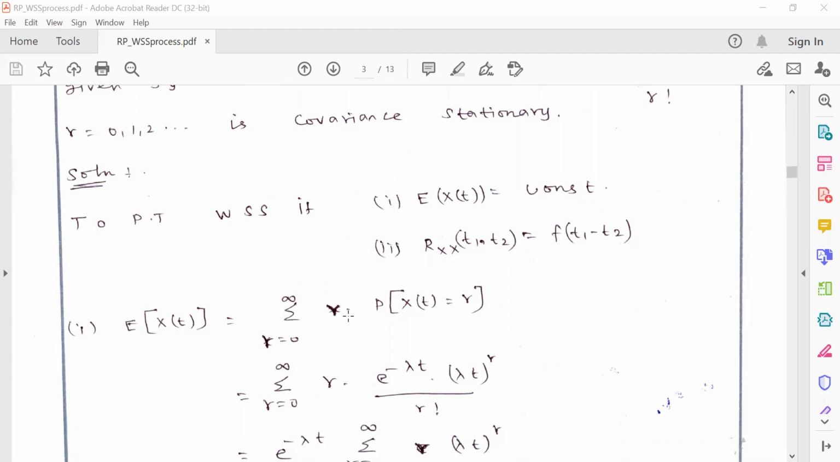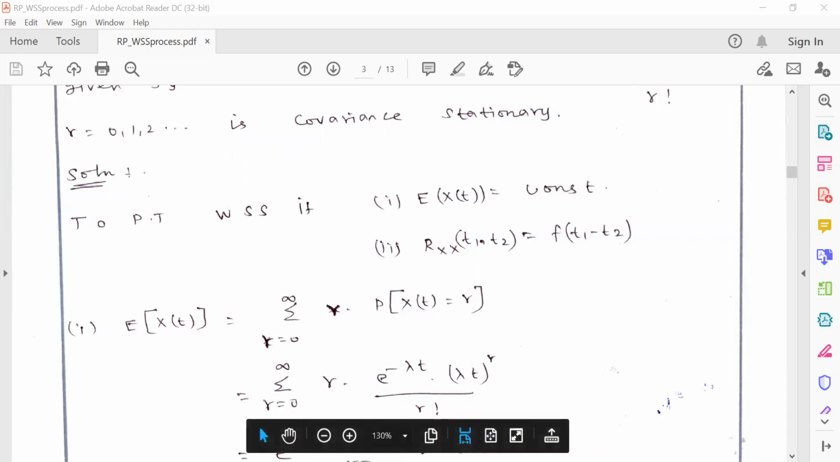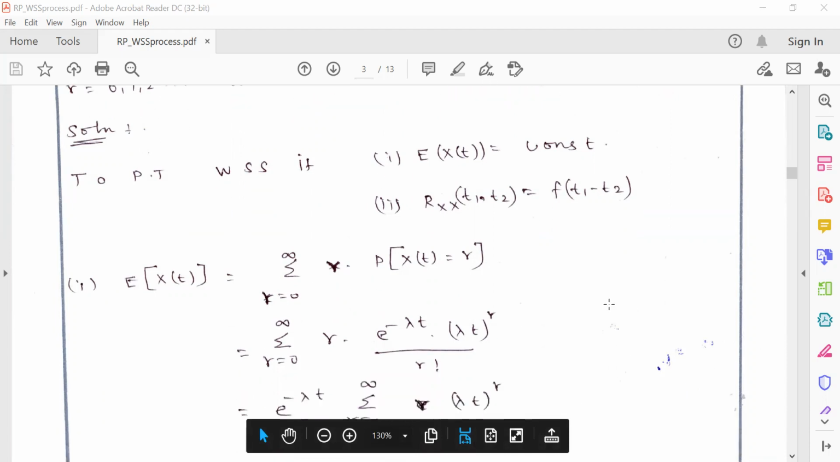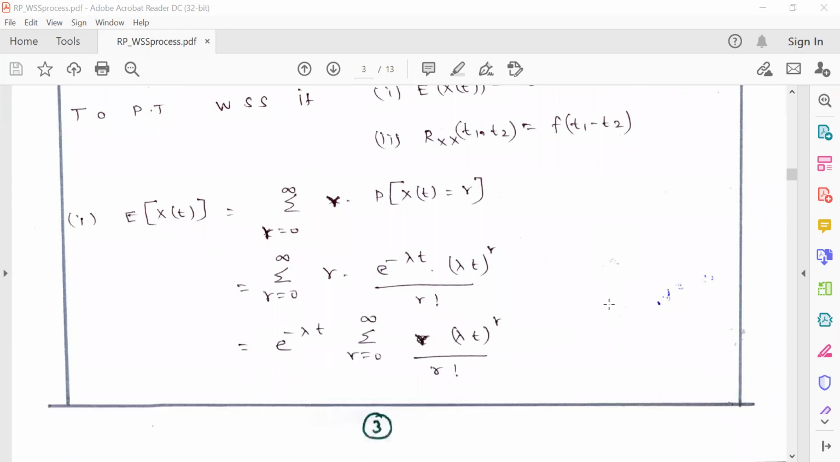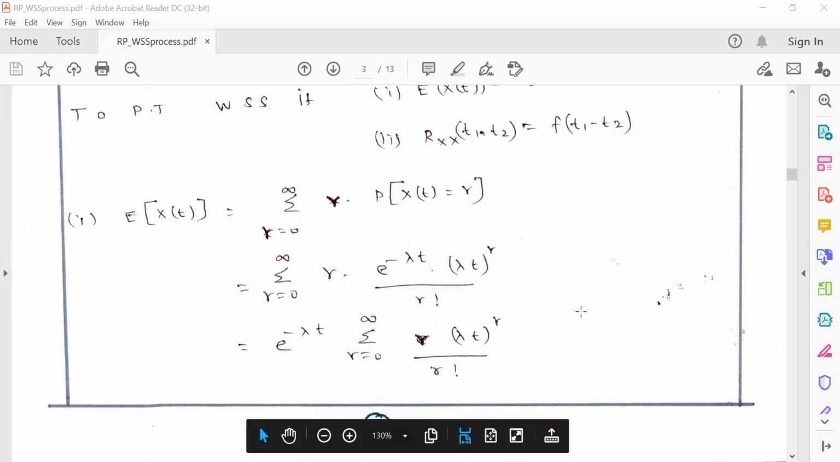Summation over r times P[X(t) = r], and instead of P[X(t) = r], I replace it by e^(-λt) (λt)^r divided by r!. While expanding the term, we can take e^(-λt) as a constant, so we take it outside the summation. The remaining terms are the summation from r = 0 to infinity of r (λt)^r divided by r!.